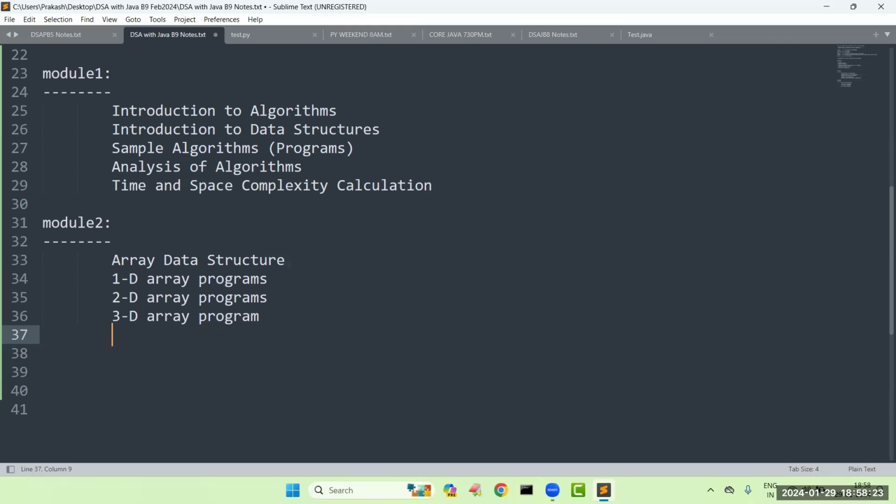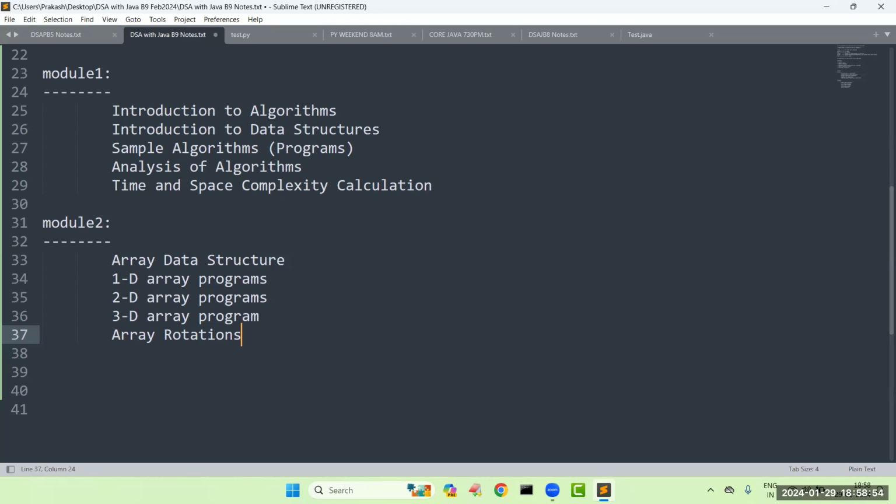And apart from this, there is one more concept with the name array rotations. Array rotations in the sense what? Sir, I have an array which has some 5 elements. I want to rotate that array. Rotating means what? I need to move the first element to the last, or I need to move the last element to the first. Like that we can do rotations. How many rotations you can do, based on the number of elements? That part we will see.